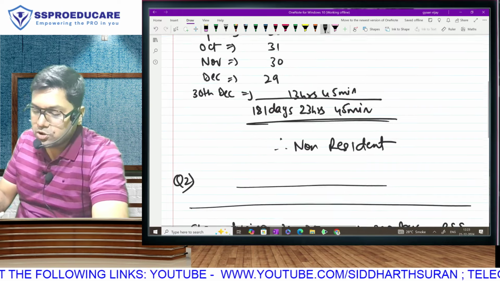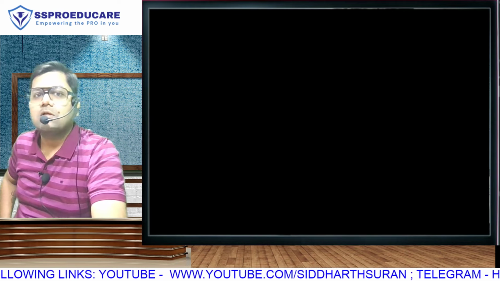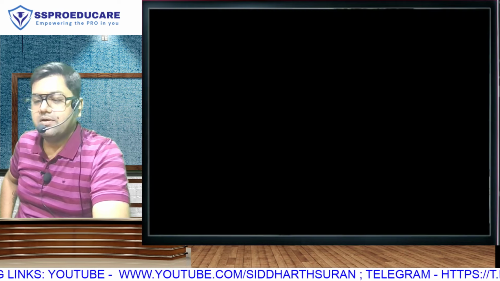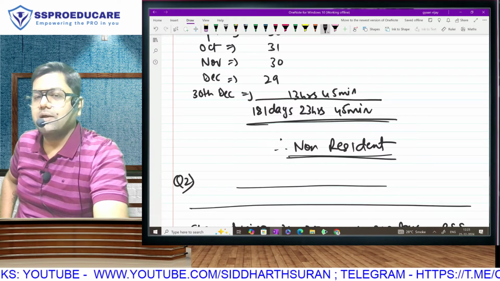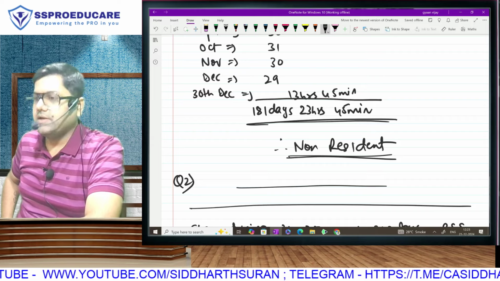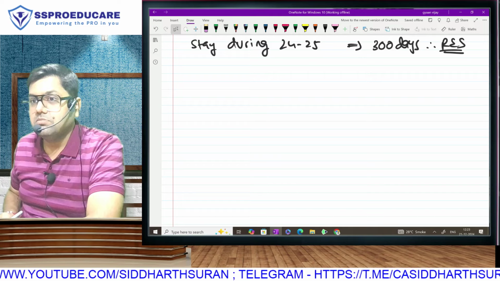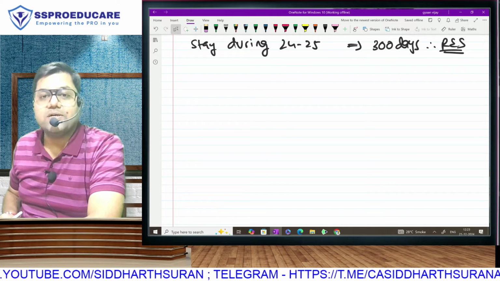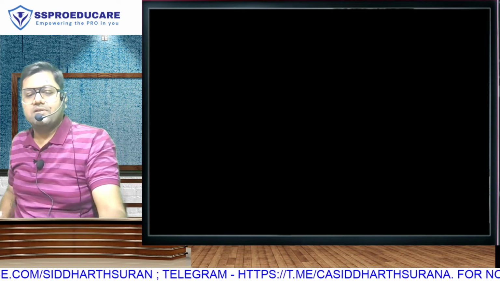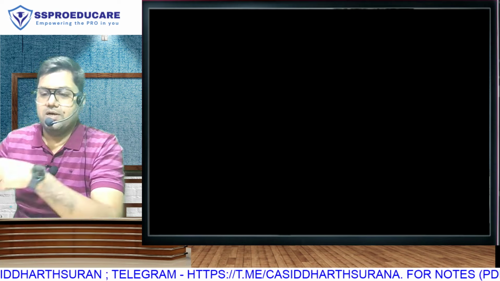Now what do you do? Because last time, after doing this, we did not perform step number 2. In non-resident, there is no step number 2. Step number 2 exists only for resident. So this time, as the assessee is resident, step number 2 will be performed. What is our step number 2? Now we will have to go and determine whether the assessee is ROR or NOR.